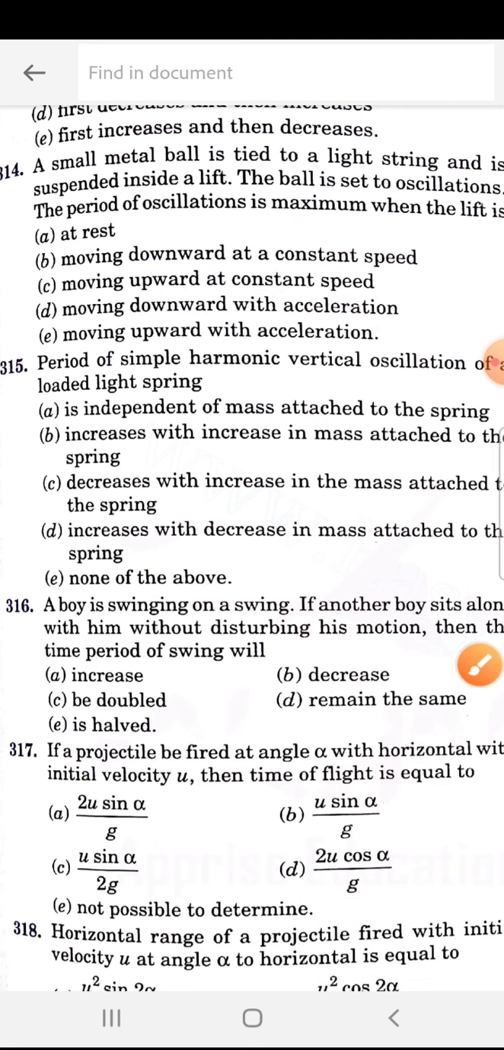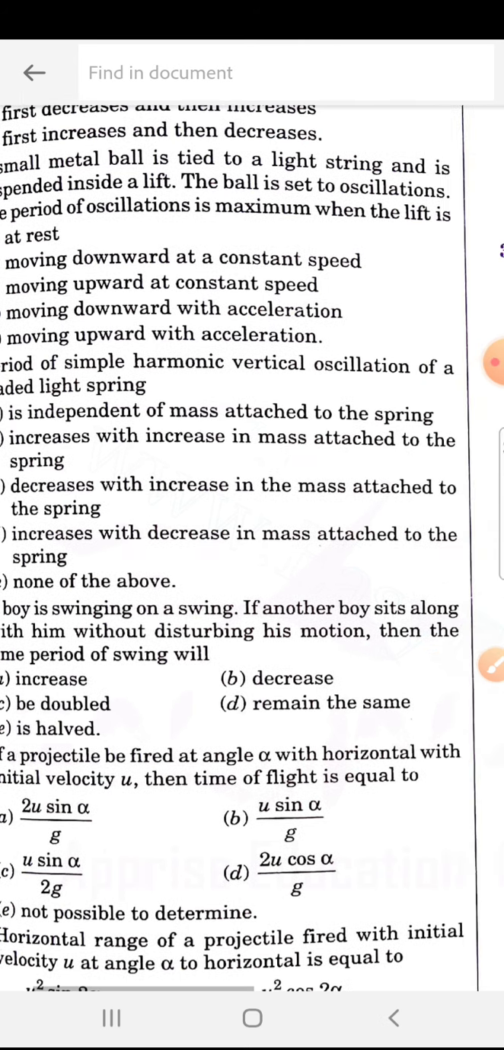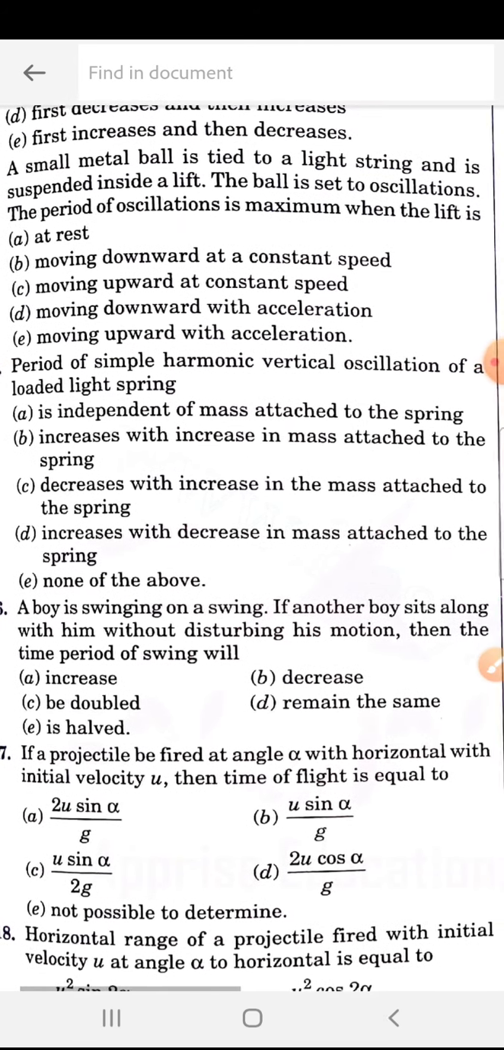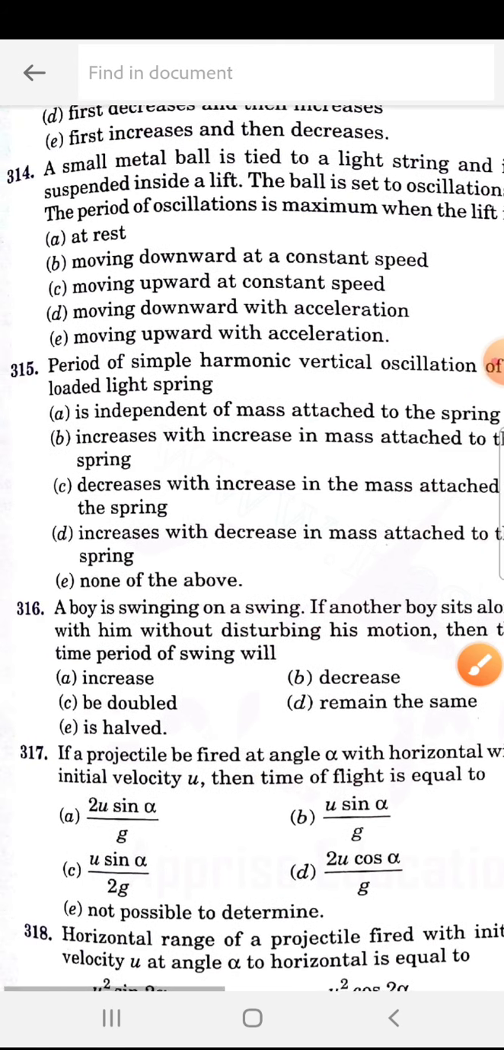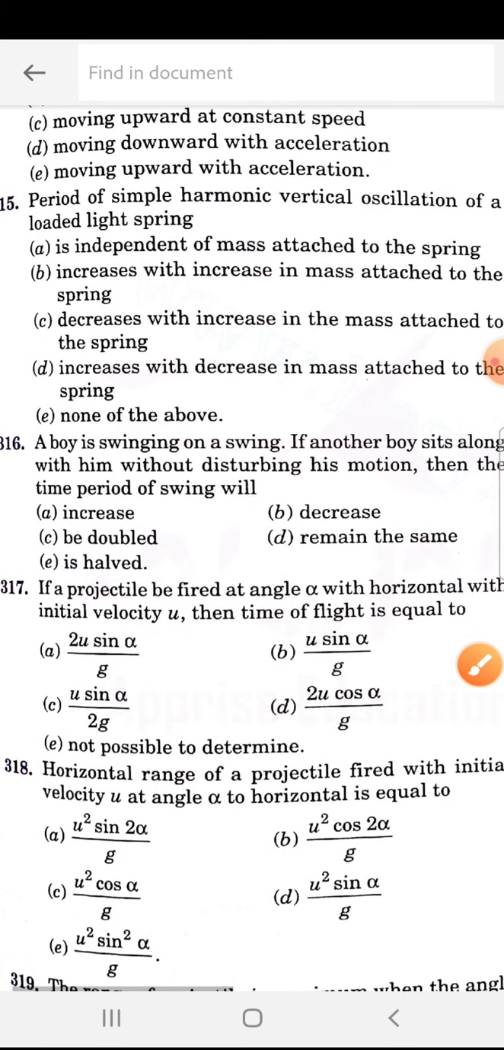Next, 315. The period of simple harmonic vertical oscillation of a loaded light spring. So 315 is B: increases with increase in mass attached to the spring. So this is the correct statement. 316.